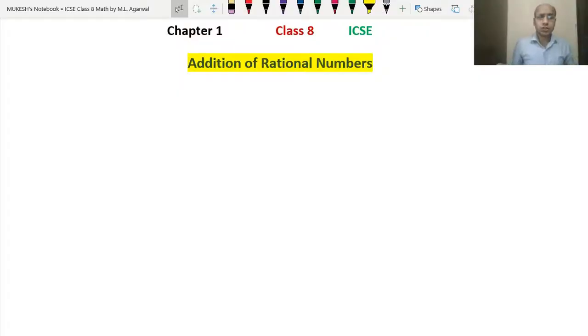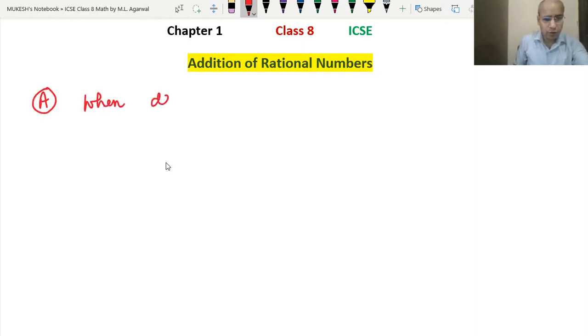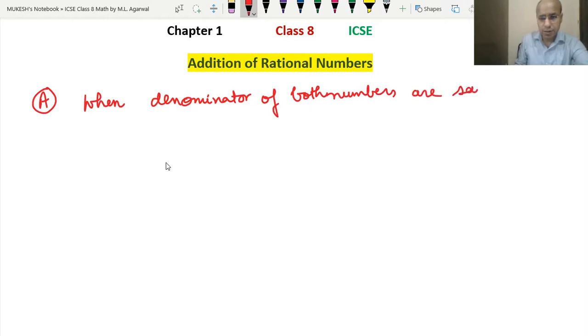So dear students, we will start the addition of rational numbers. How do we add rational numbers? We have two cases for the addition of rational numbers. The first case is when the denominators of both numbers are the same. Clear? So let's take an example.